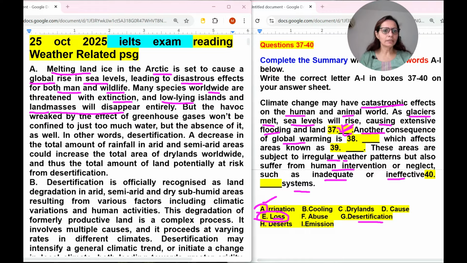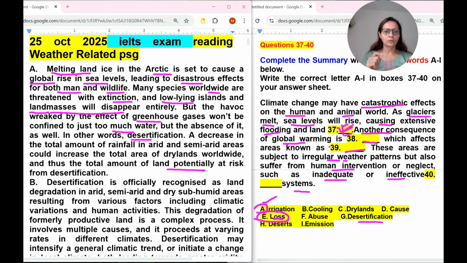Now the next sentence I am reading. Another consequence of global warming is dash, which affects areas known as dash. But the havoc wreaked by the effect of greenhouse gases, meaning global warming they are talking about, won't be confined to just too much water, flooding, but the absence of it as well. In other words, desertification. A decrease in total amount of rainfall in arid and semi-arid areas could increase the total area of dry lands worldwide, and thus the total amount of land potentially at risk from desertification.